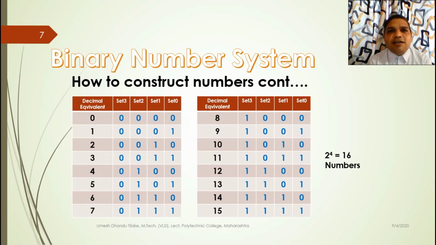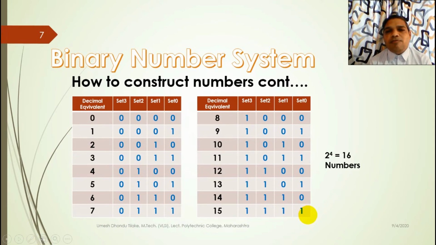Then this set of 16 numbers is used again, the last possible combination being 1 1 1 1. So when this set is used the first time, set 4 will use digit 0 and keep it constant until this last possible combination, and after that in set 4 digit 1 is used and kept constant again until this last possible combination, that is 1 1 1 1.